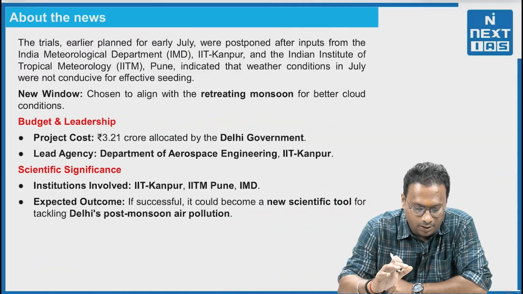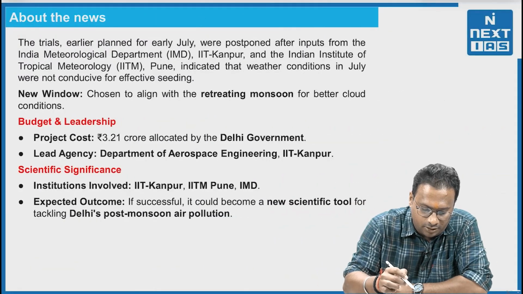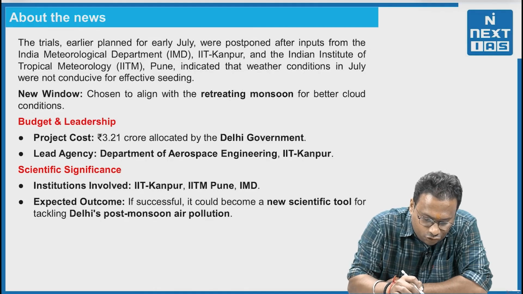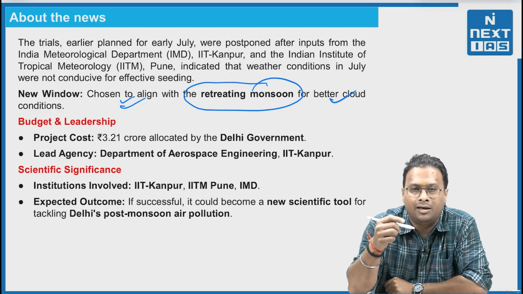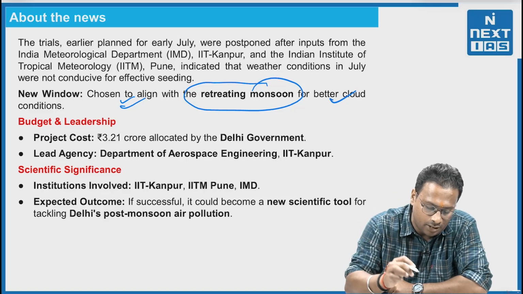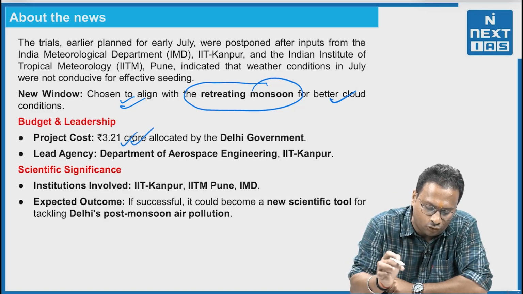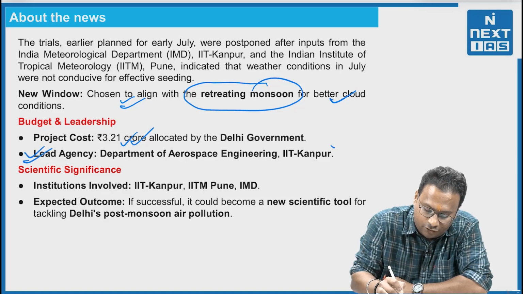Now, something about the news. September is chosen to align with the retreating monsoon for better cloud conditions. That is the reason cloud seeding is being chosen. The project cost is 3.21 crore, allocated by the Delhi government. This is very important with respect to your prelims as well.